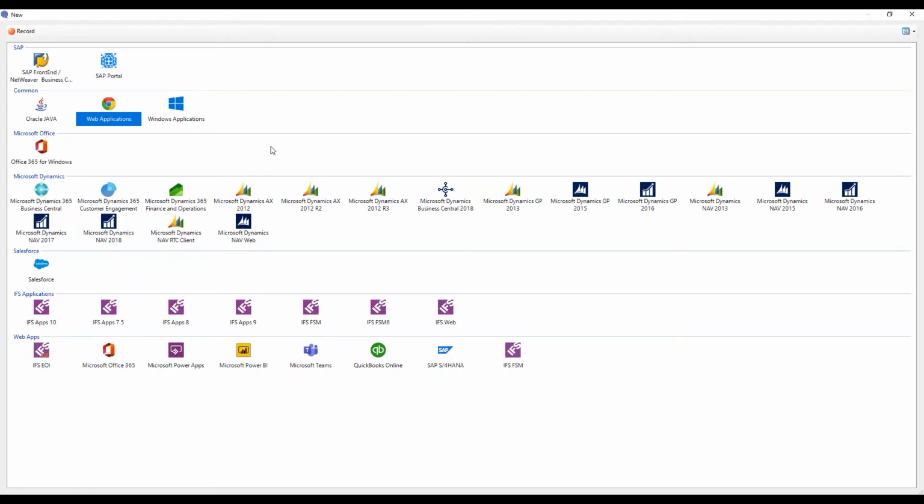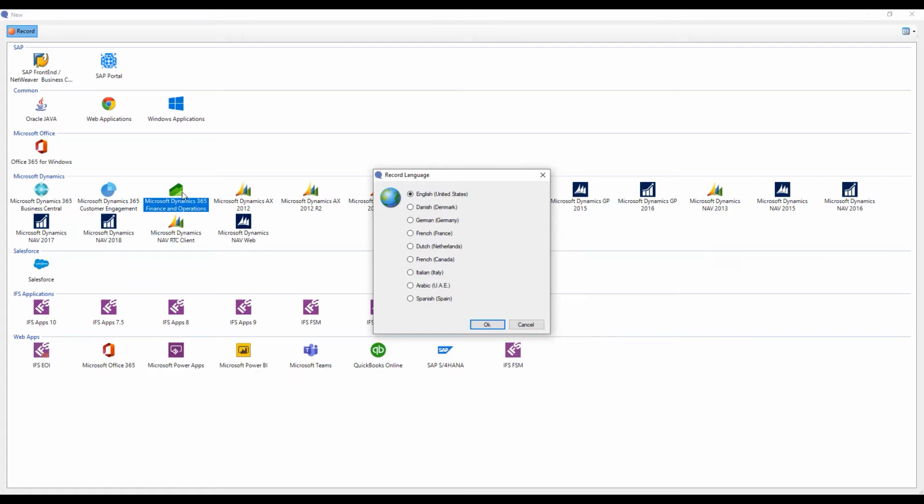But in this case here, I will do the presentation on finance and operation. So I will simply click on the icon finance and operation, and then I will get a list of languages. These are the ones that I set up for my installation. These are the ones that I have done demonstrations within for the last period. Of course, completely customizable, so you can set it up so you have the language available that you would need. We support all the languages of Microsoft UI. In this case here, I will do this one on English.